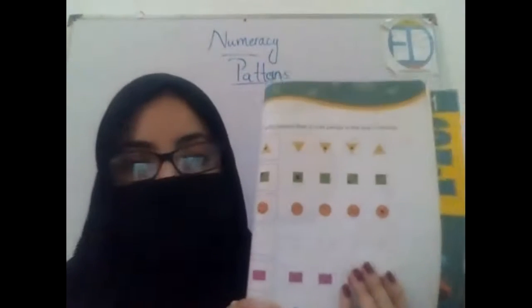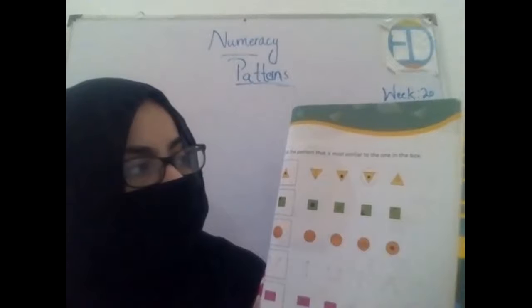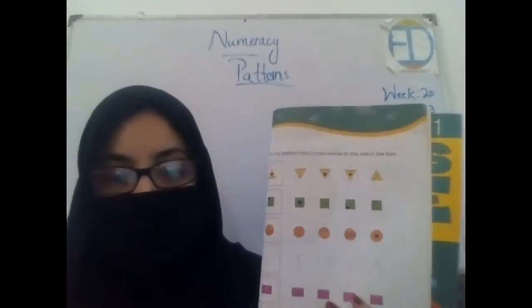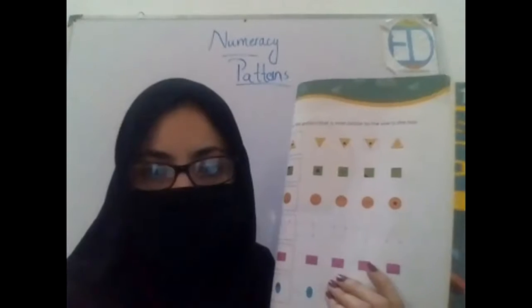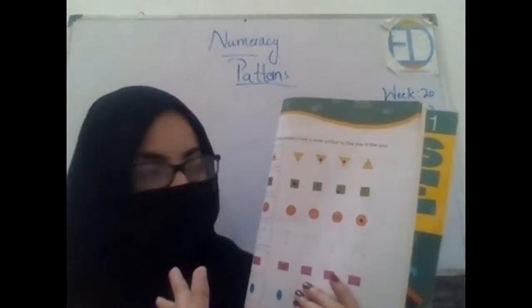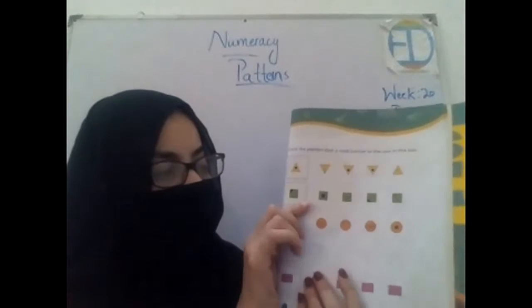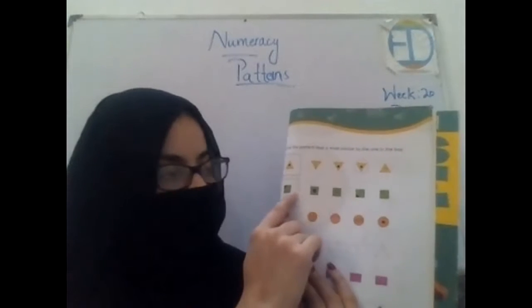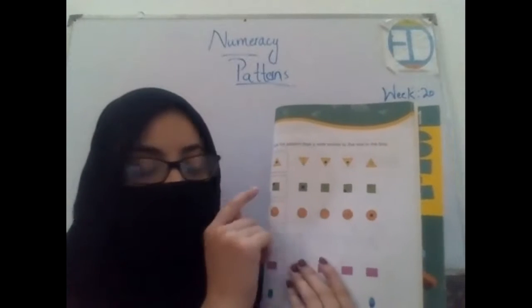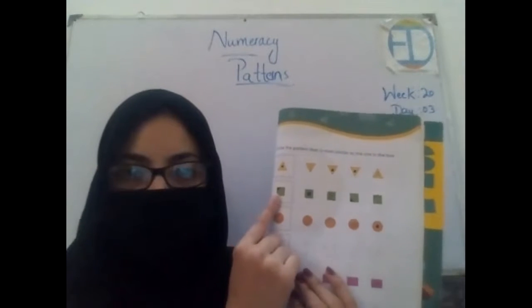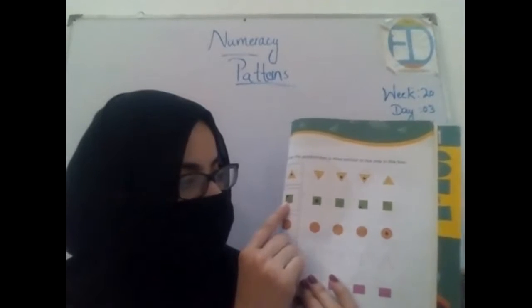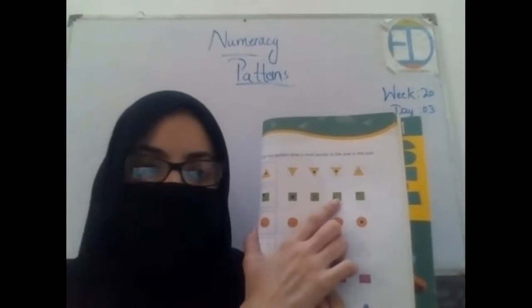Now on this page, what they say is circle the pattern that is most similar to the one in the box. Okay. Now this question is a bit different and more interesting. Let's look at this. Over here, look at the second one. There are some shapes given. You are supposed to circle the one which is given in this square as well. Hurry up. Which one is similar to this? Third one, right? So circle it.